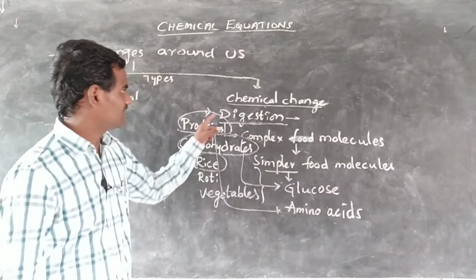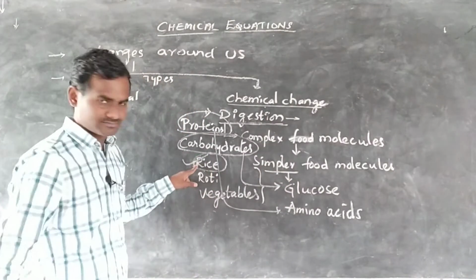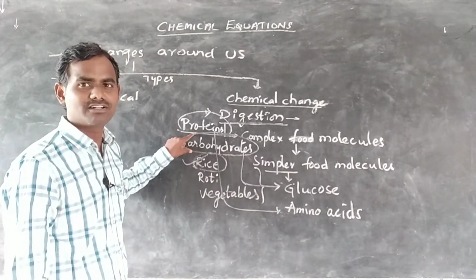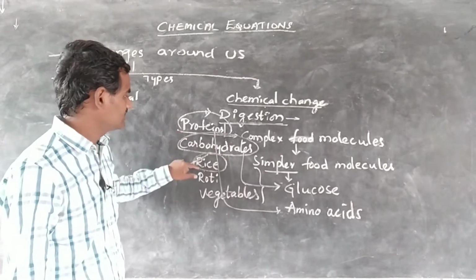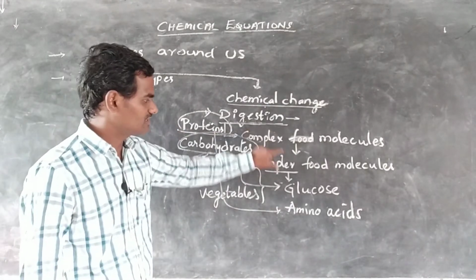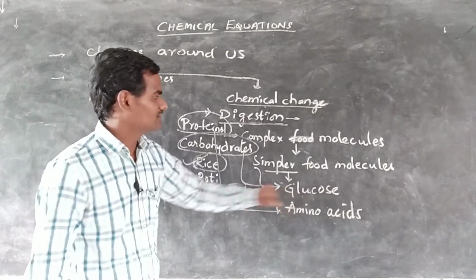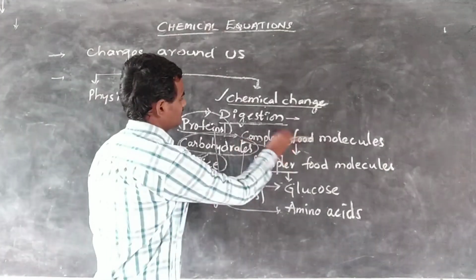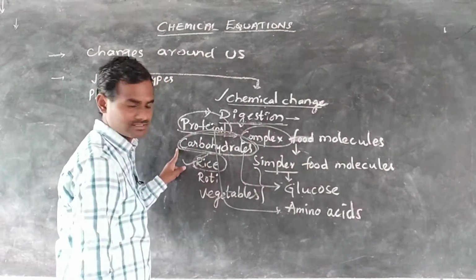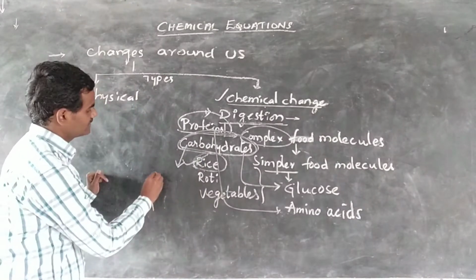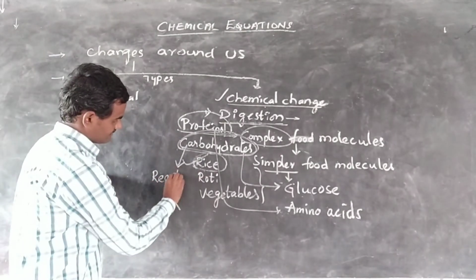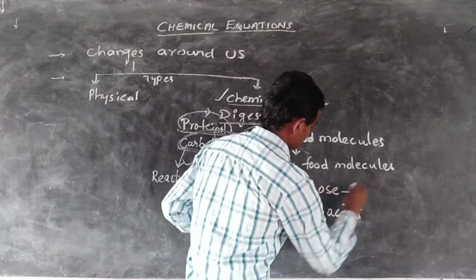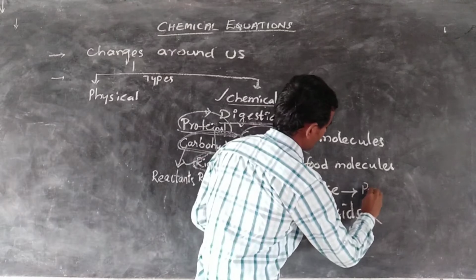The structure and composition of rice is different. It contains carbohydrates. Long chains of glucose molecules are called carbohydrates. So these carbohydrates, or complex food molecules, change to simpler food molecules, that is glucose. Here we can understand chemical change. These carbohydrates we can call reactants. After digestion they change to glucose. We consider this glucose as products.